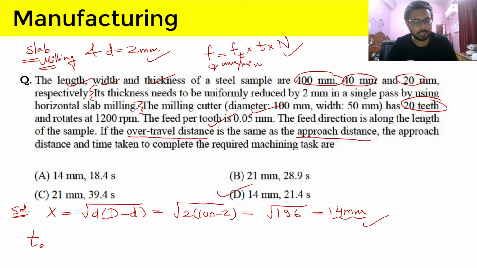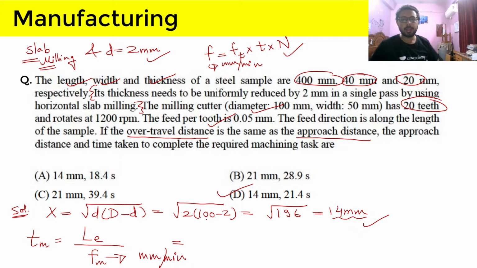So T_M, machining time, will be equal to L_E, that is the effective length, divided by F_M, that is feed in mm per minute. And what will be the effective length? What is the length of the workpiece here?